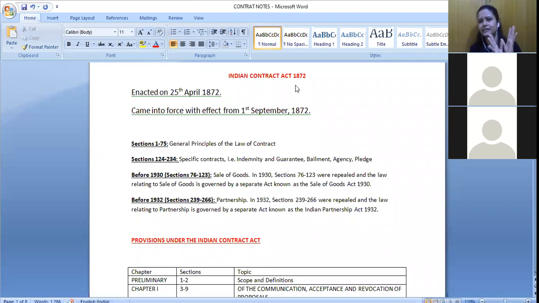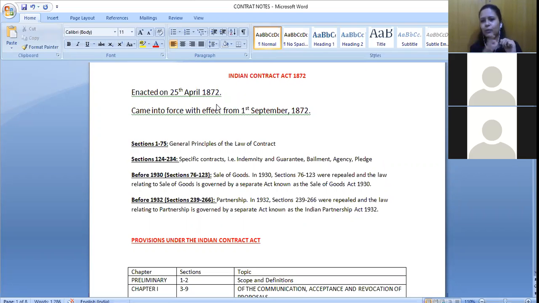For judiciary, this is a very common question that they would ask you: when it was enacted, when it came into force. So whatever legislation you are studying, make sure to remember these two different dates along with the year. For some legislations, you would see the year is also different. Maybe towards the end of 1871 it was enacted, but only at the start of 72 it came into force.